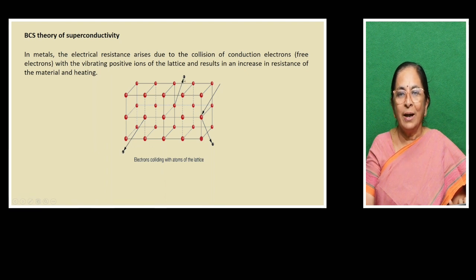So the ion and the electron attract each other. When the electron goes near the ion, a collision has taken place. Due to this, the electrons cannot move freely across the crystal. They are constantly attracted by the ions, and as a result they experience some resistance to flow.